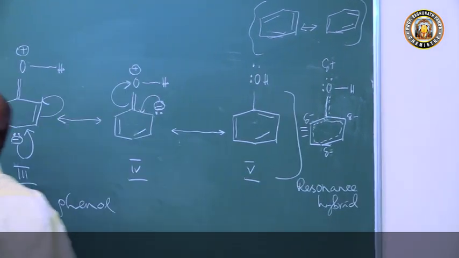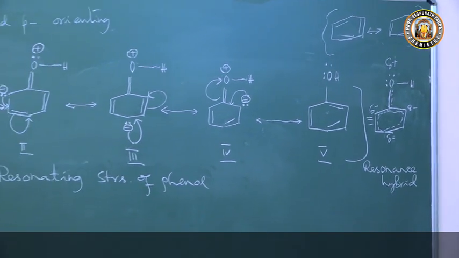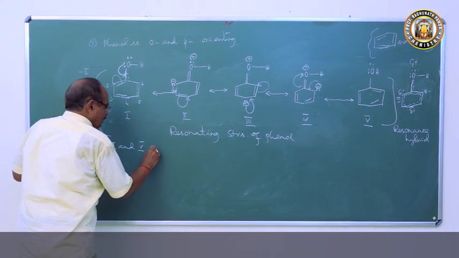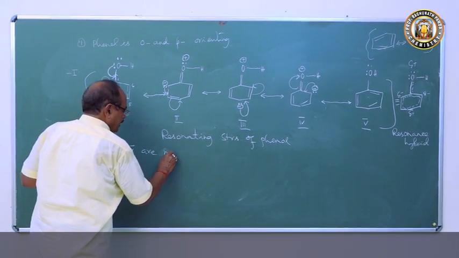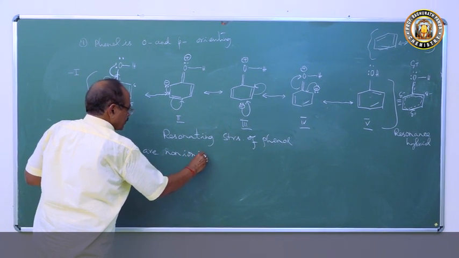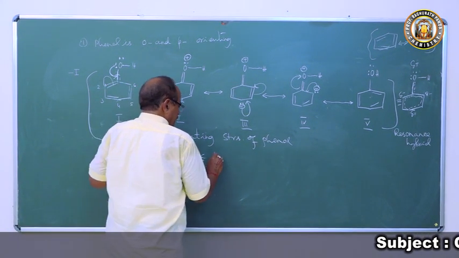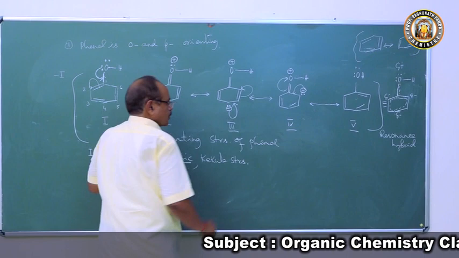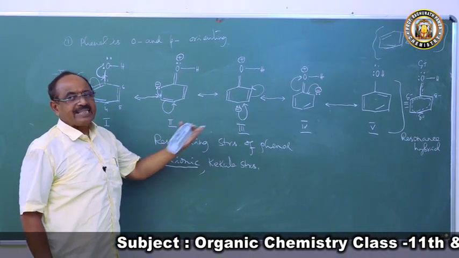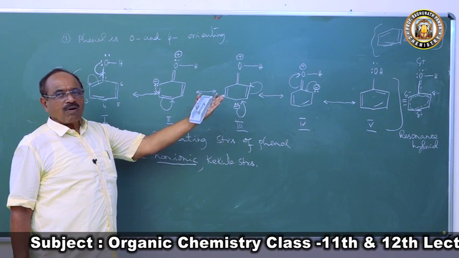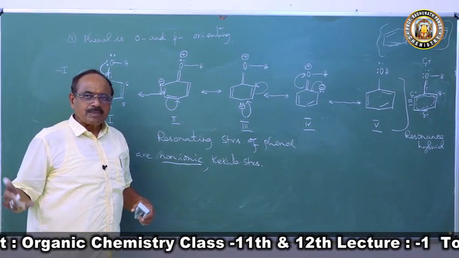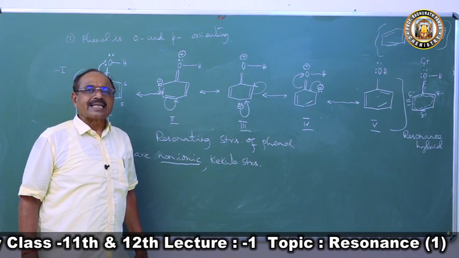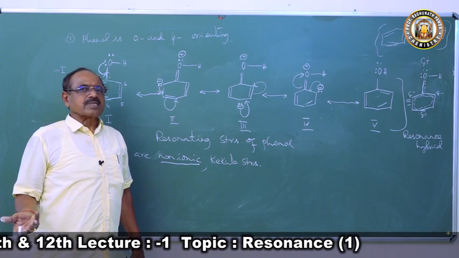So now what will we explain? Structures 1 and 5 are Kekulé structures, and they are non-ionic. They will contribute towards the stability of the molecule, because there is no ionic form. An ion is more reactive than an atom. Hence ions are called the radical state of an atom. Radical means the reactive state.